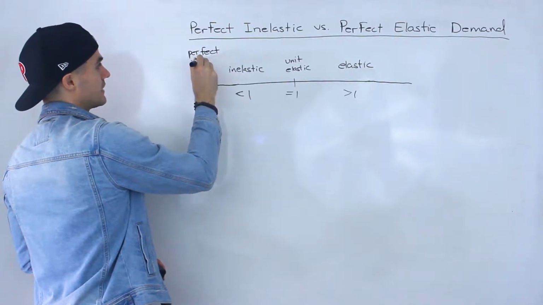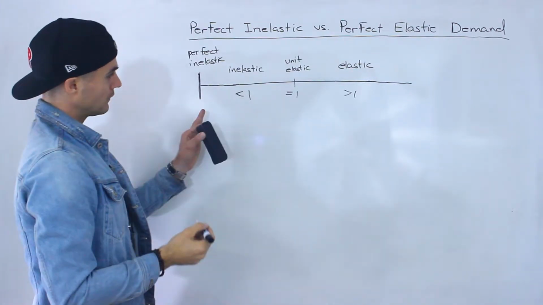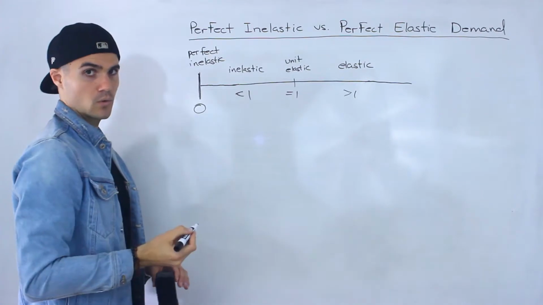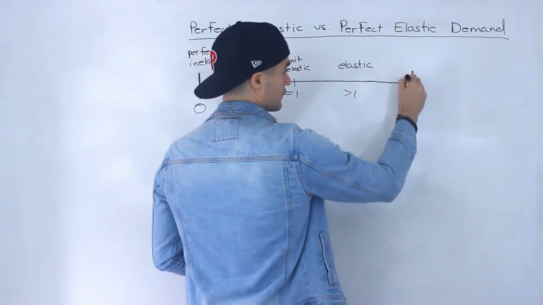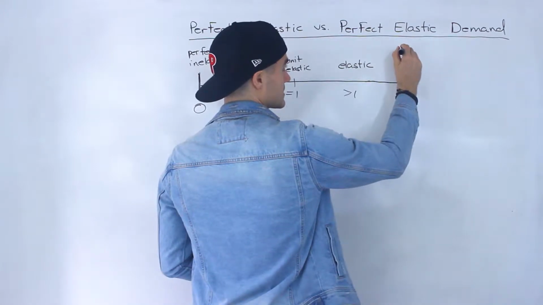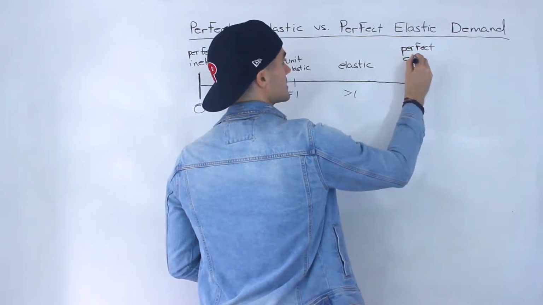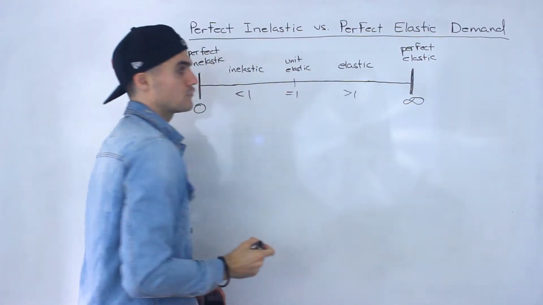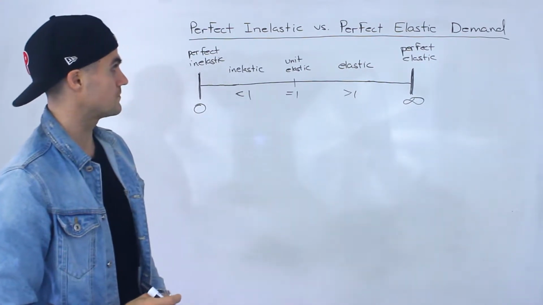It's going to have perfect inelastic demand, and the value of the coefficient on this end of the spectrum is going to equal 0. Versus on this end, if a good or service falls here, it's considered to have perfect elastic demand, and the value of the coefficient is going to be infinity on this end of the spectrum.